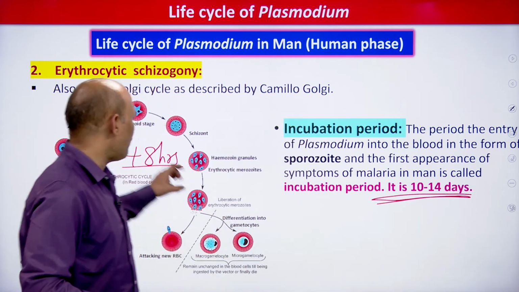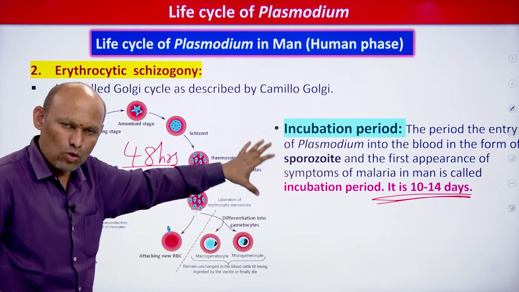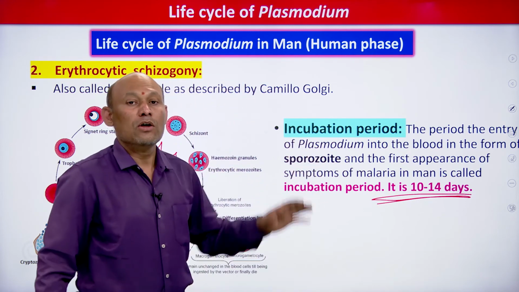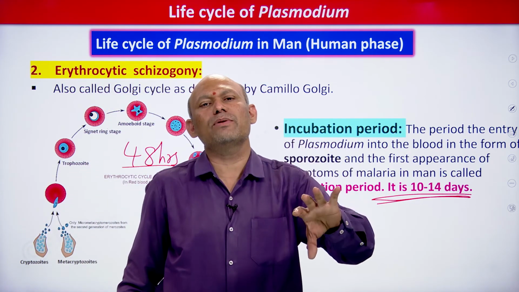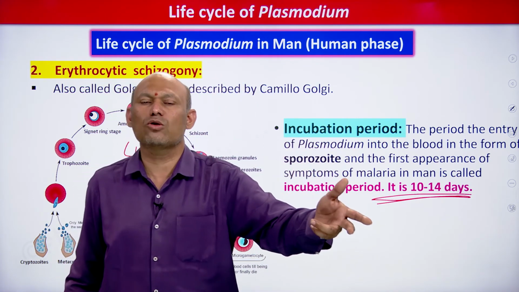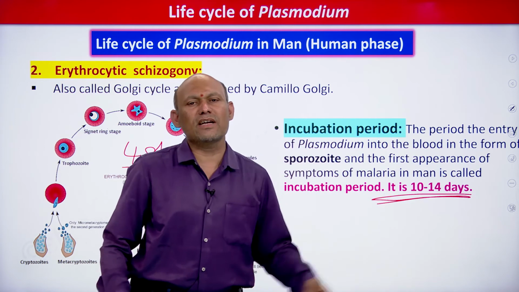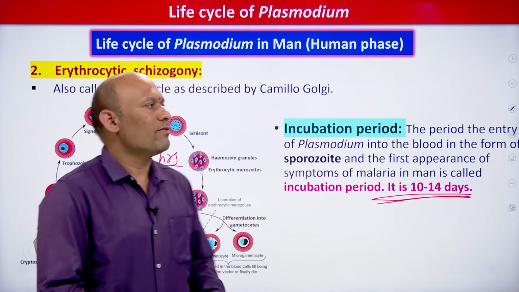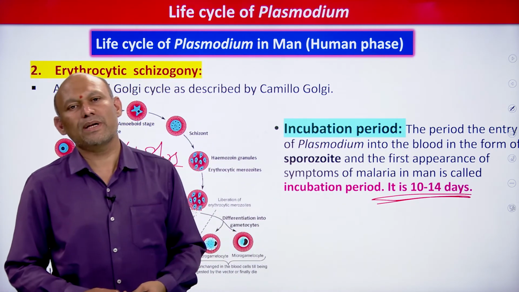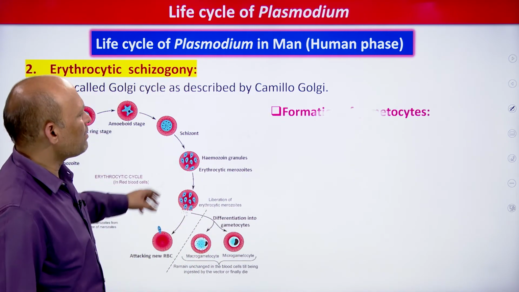Now the question arises, if you calculate 8 plus 2, 8 pre-erythrocytic, exoerythrocytic 2, that is 10, and these two, 12, students, right. You see, 10 to 14 I have mentioned. It's very simple. So why 10? See, soon after completion of the pre-erythrocytic cycle, cryptozoites may attack RBCs and they may produce erythrocytic merozoites, and they may cause release of hemozoin. So in 10 days also you can see symptoms. Therefore I have shown it as a range, students. With this we have finished the human phase of Plasmodium vivax, students, right, and the pre-patent period and incubation period, everything, which are not mentioned in NCERT.